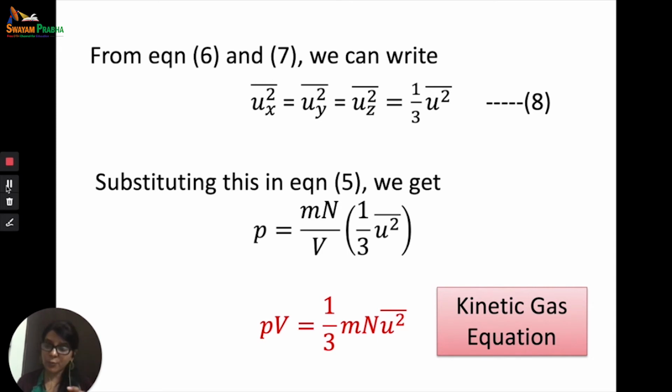Once we get that, we have only first solved it for the x component of the velocity for one molecule. Now we do it for n molecules, and we get a value. Now we know that the x component is equivalent to the y component, which is equal to the z component, and the sum of the squares of these three is equal to u square. So we just solve this and we get 1 by 3 u bar square. We substitute and we get PV is equal to 1 by 3 mn u bar square. So this is called the kinetic gas equation. This is very, very important. You must understand this is the kinetic gas equation.